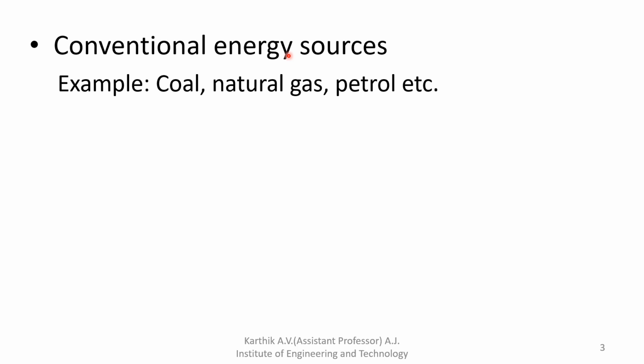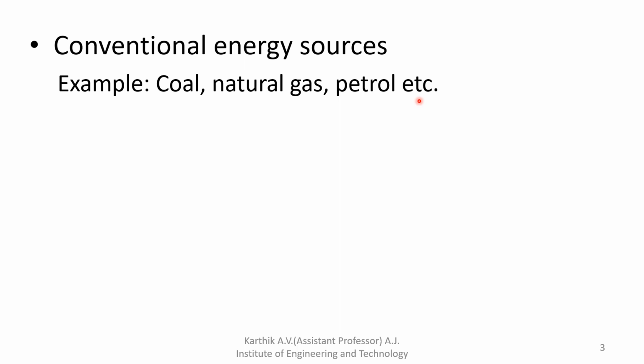Exhaustible energy also releases a lot of pollution into the atmosphere. The examples for conventional energy sources are coal, natural gas, petrol, etc. These are good examples for conventional energy sources.